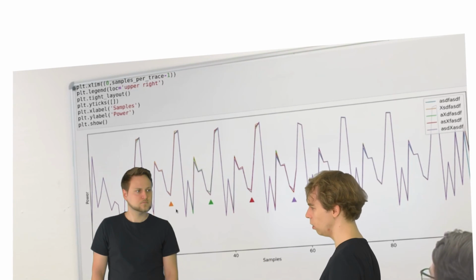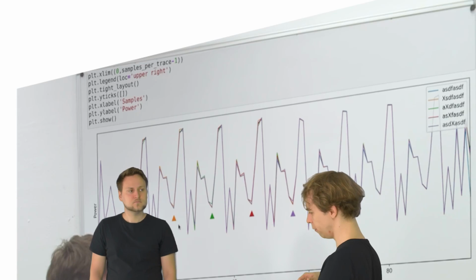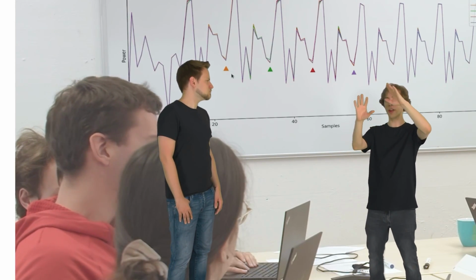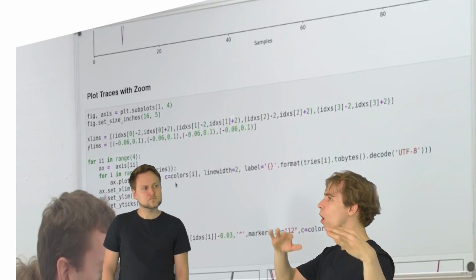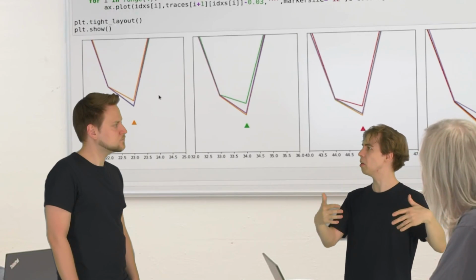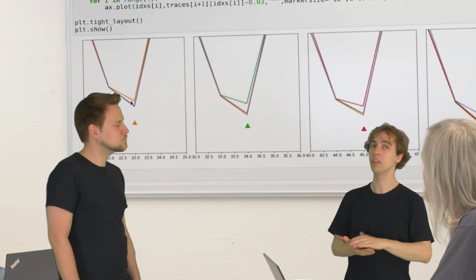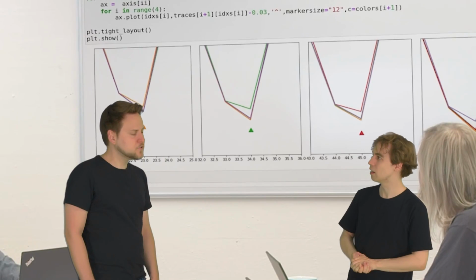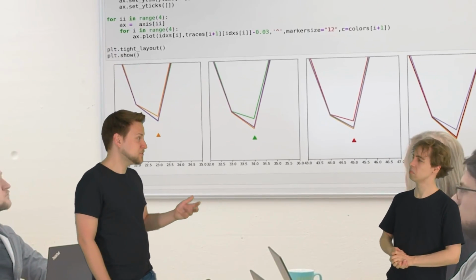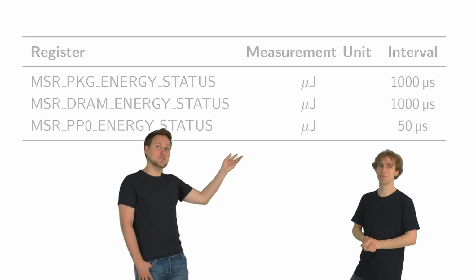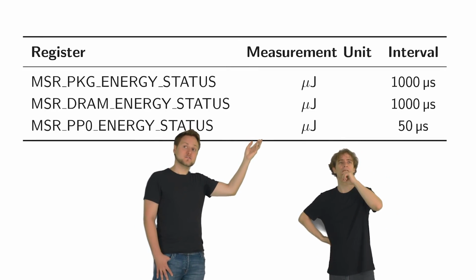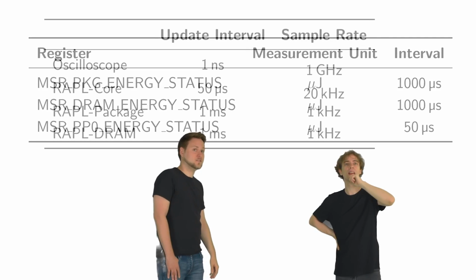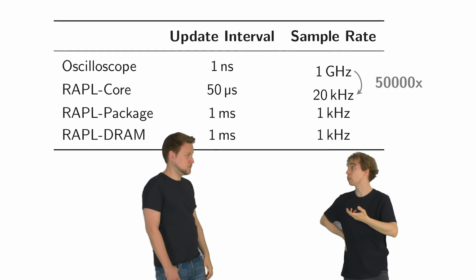Some months ago we worked on physical side channels, on RSA for instance, and there we had some trace with zeros and ones, and that was based on the higher or lower energy consumption. Could we do something like that? Not really. RAPL is fast, but not that fast. If you take a look at this table here, you can see that the fastest register is just 50 microseconds. Yeah. That's much worse than with an oscilloscope.